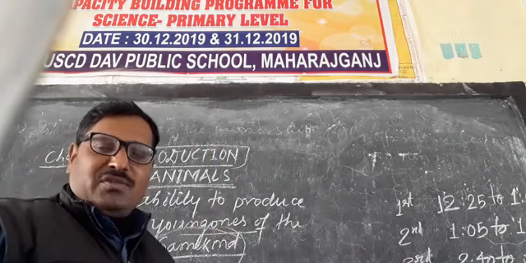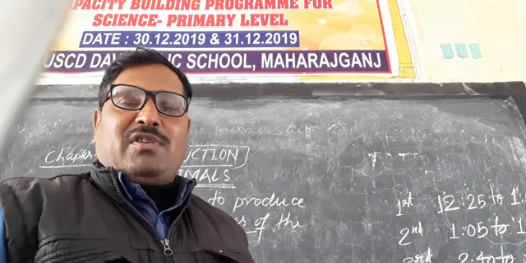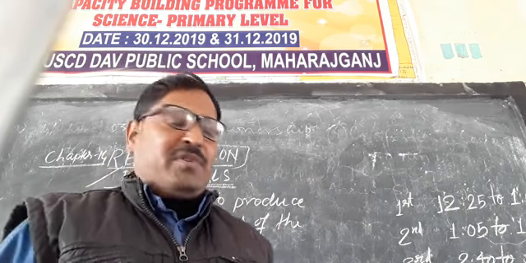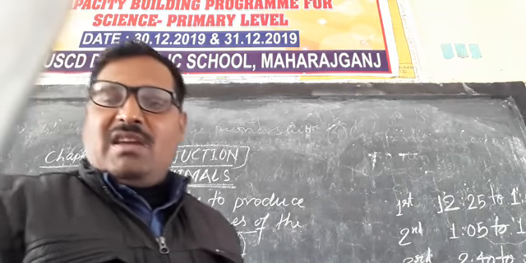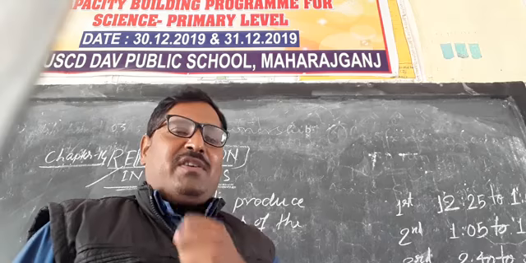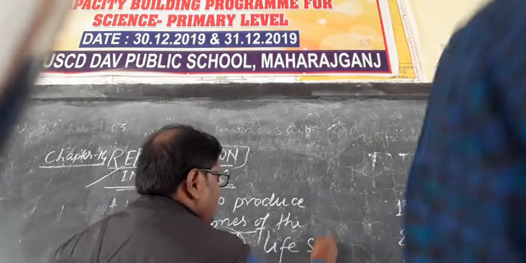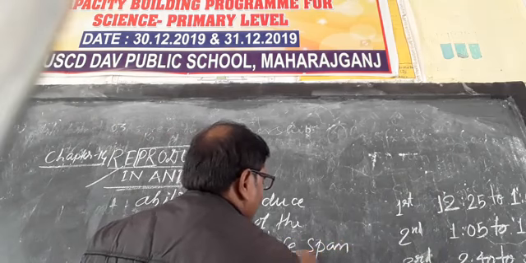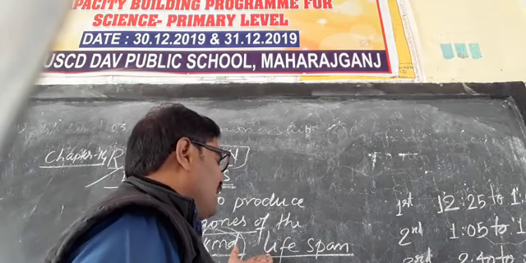According to your book, there are two types of reproduction. But before going to the types of reproduction, we should know why reproduction is needed. As we know, every living organism has a fixed lifespan, and after the fixed lifespan, they will die.